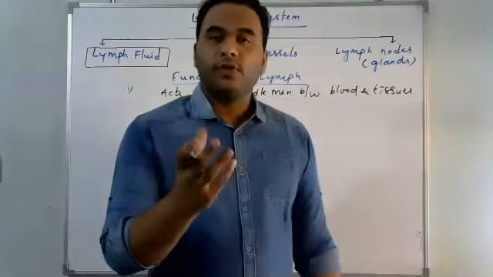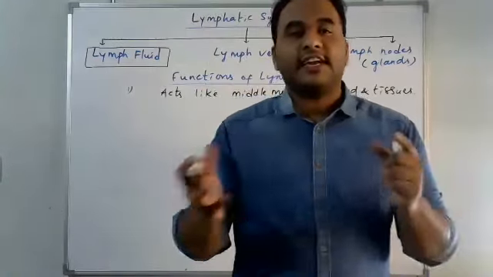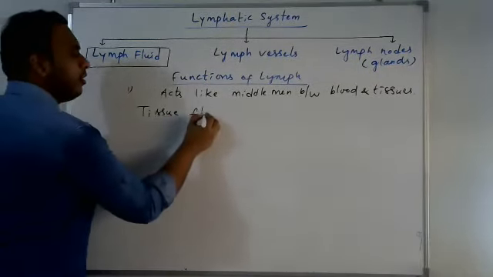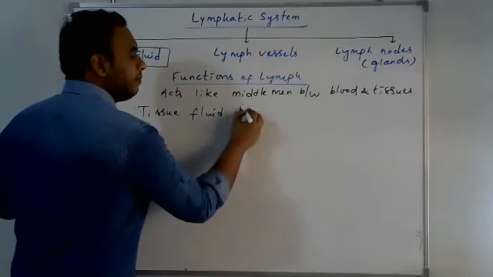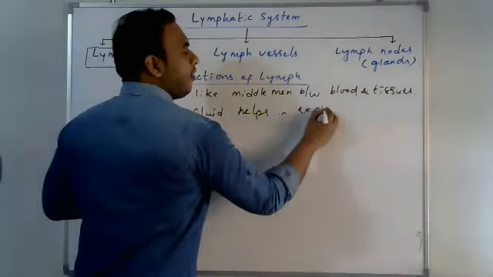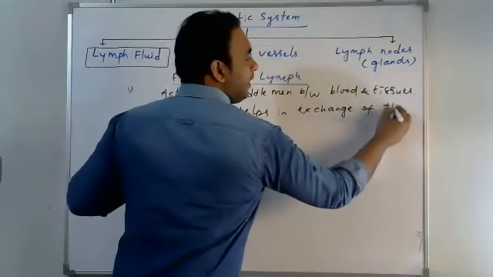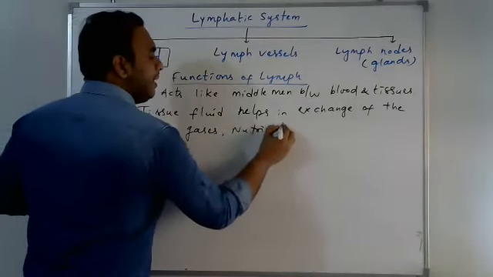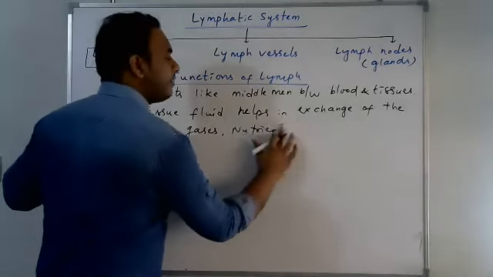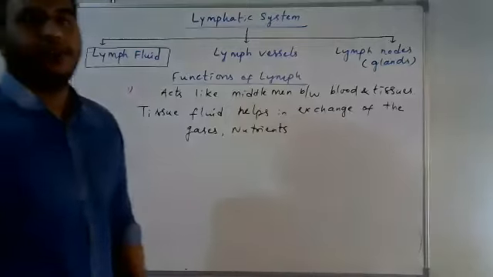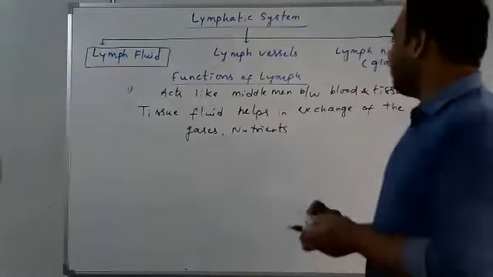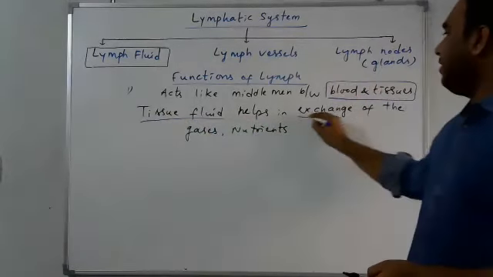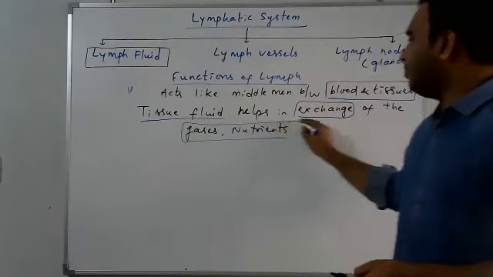This tissue fluid helps in the exchange of gases and nutrients between the blood and cells or tissues.